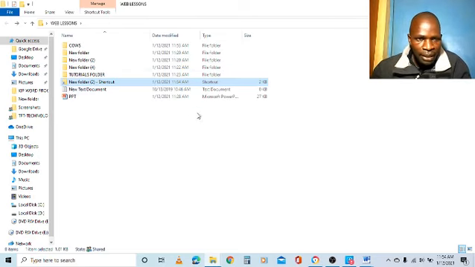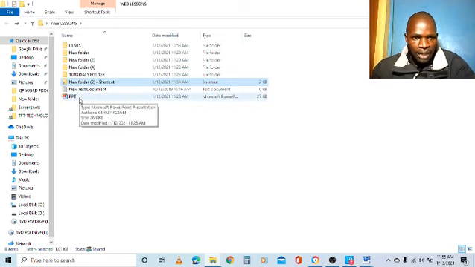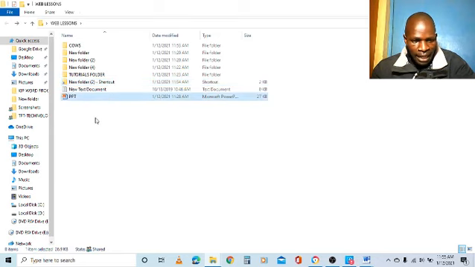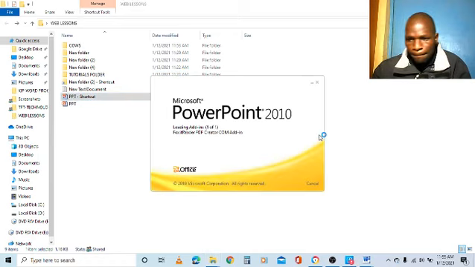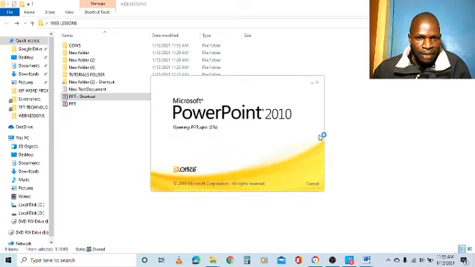So you can click to highlight the folder or the file. Let me create a shortcut for PPT, this file PPT in the same folder. So click to highlight. Now press Alt key, drag the highlighted file and it says create link in web lesson, the same place, and then release the button and we'll get a shortcut. So there is the original file here, there's the shortcut here which I can click to open that particular file.